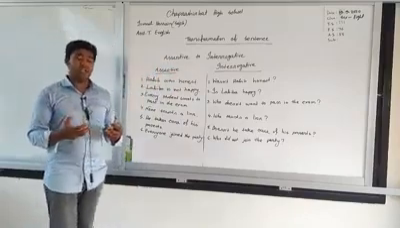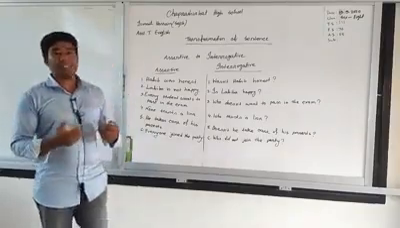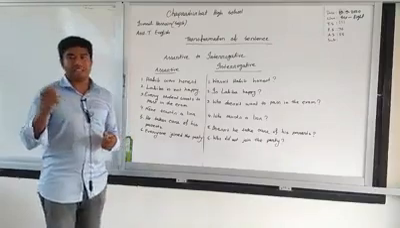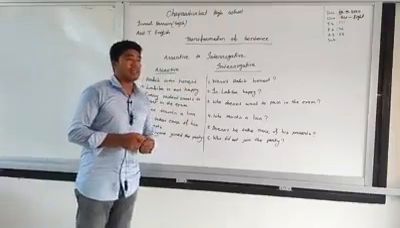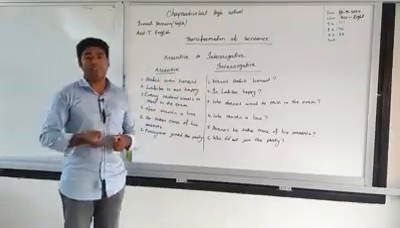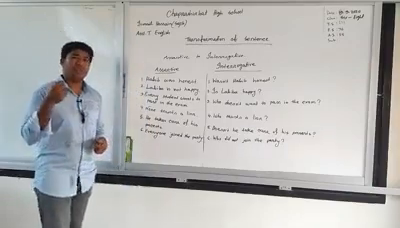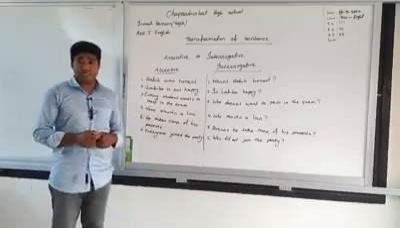I strongly believe that you all know what an assertive sentence is. Assertive sentence means a sentence where a statement is given, and an interrogative sentence is a kind of sentence where something is asked to someone. Now, let me show some examples.